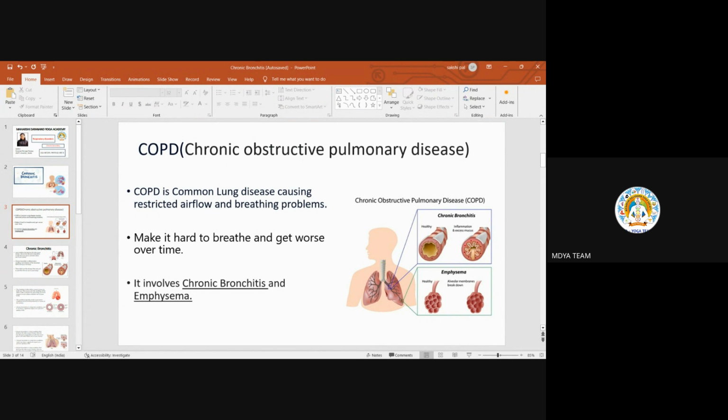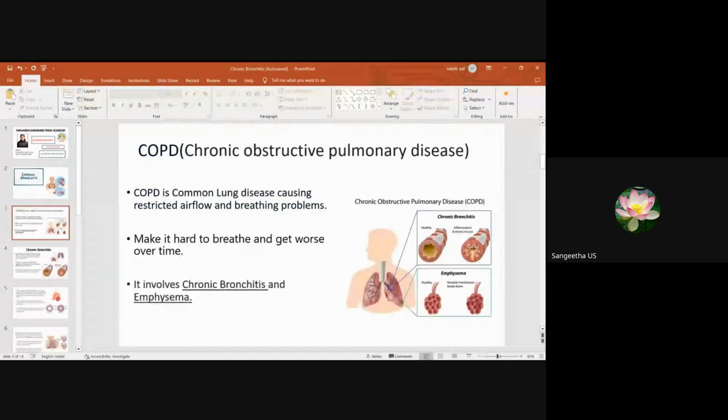Okay, one second. Instead of the PowerPoint window, you have to choose the slideshow window. On my laptop it is visible in slideshow mode only. Yesterday we did that, and it was visible like that. They left the meeting and started again, or is it now visible in full screen? No, ma'am, it's not in full screen. Okay, then wait. Can you try sharing the whole window instead of choosing PowerPoint? Okay, okay.